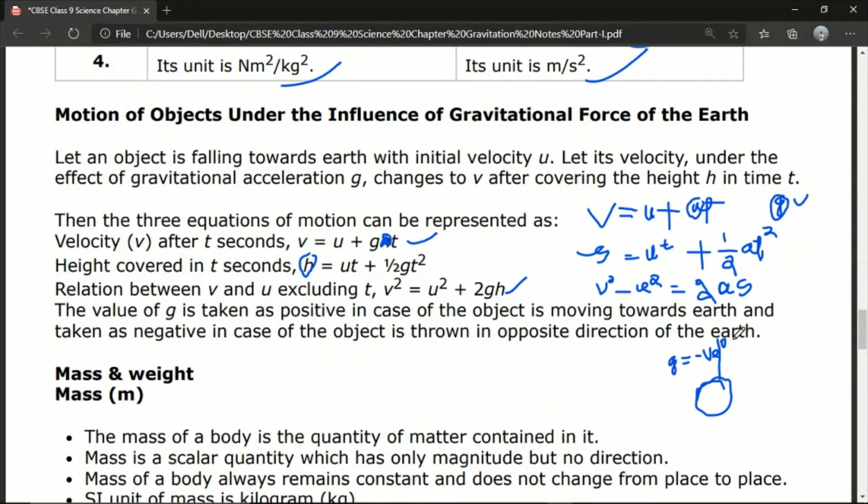If the stone is falling downward, then the value of g will be positive. It is also one of the short questions: where the value of g is positive, and where the value of g is negative. Anything falling downward is positive, anything going upward is negative. Okay, so remember it in this way.